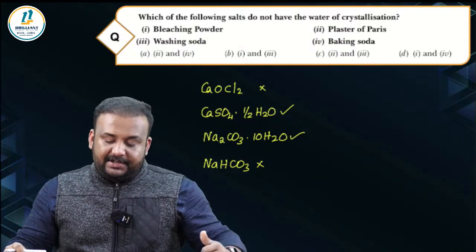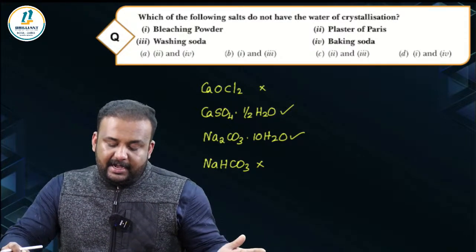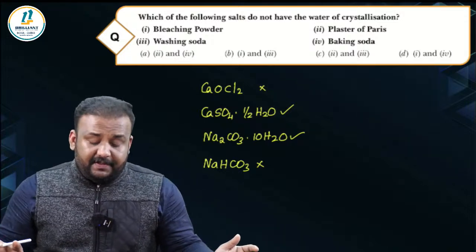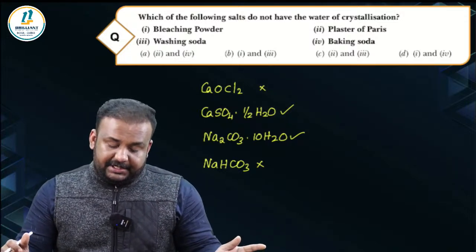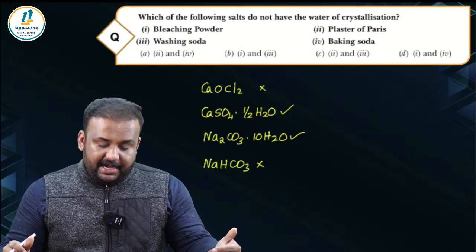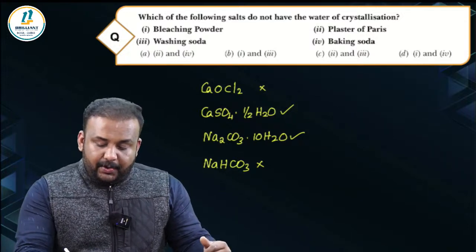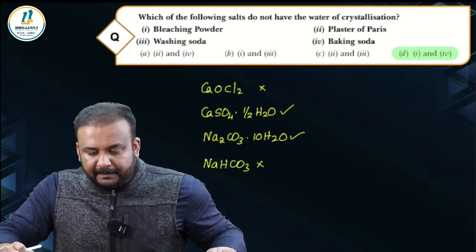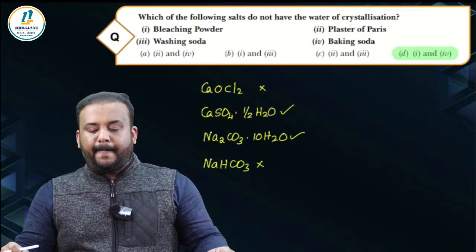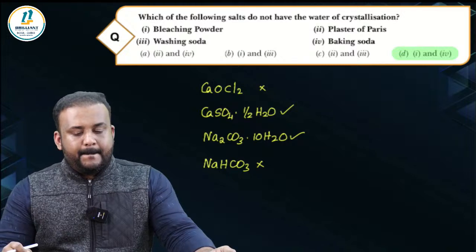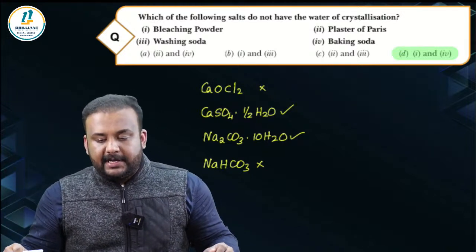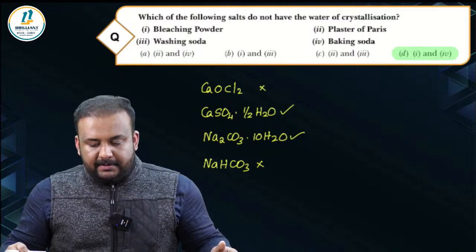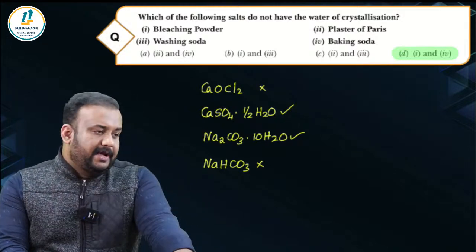So only plaster of Paris and washing soda have water of crystallization. The question is, which of the following do not have water of crystallization? So bleaching powder and baking soda, 1 and 4, do not have water of crystallization. Is it clear to all? Okay, perfect. Very good. 1 and 4 is the right answer.